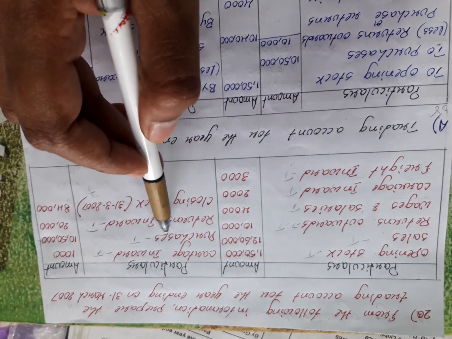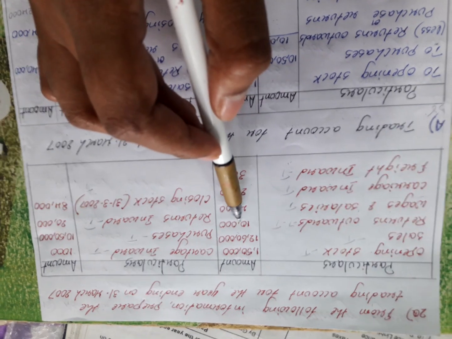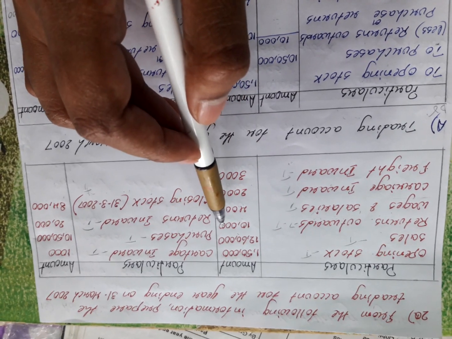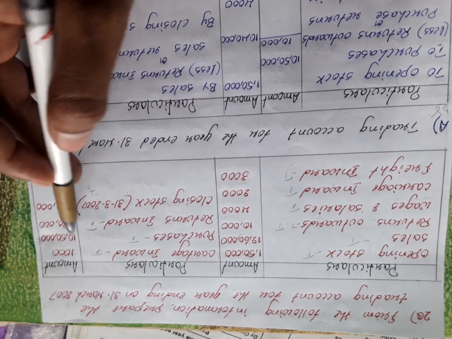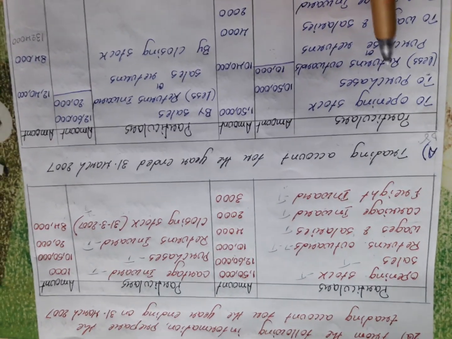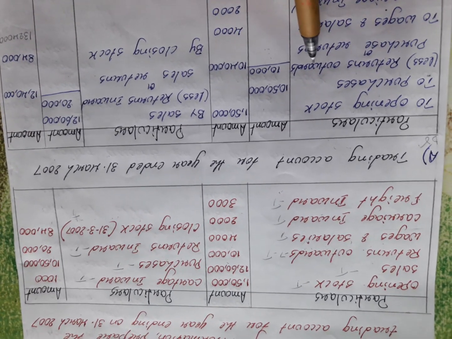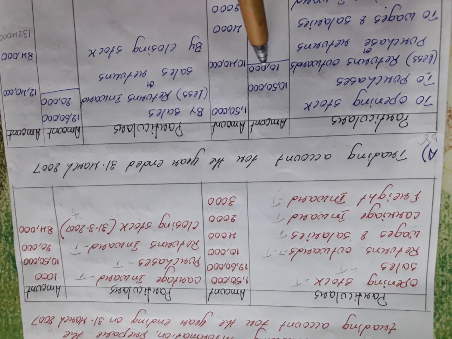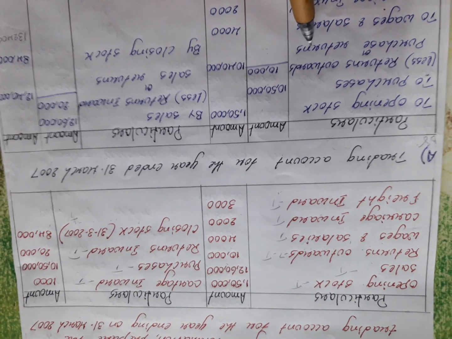So it means that previously my purchases were 10,50,000, and that much amount I had to pay. Now 10,000 I have already returned. So how much amount do I need to pay? 10,50,000 minus 10,000 becomes 10,40,000. That is what I have written here: To purchases 10,50,000 less returns outward 10,000. In some cases it can also be called purchase returns.